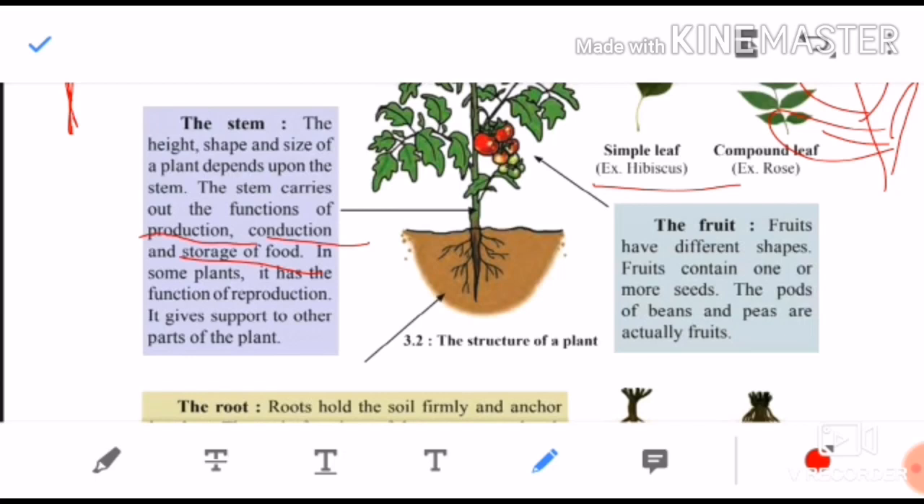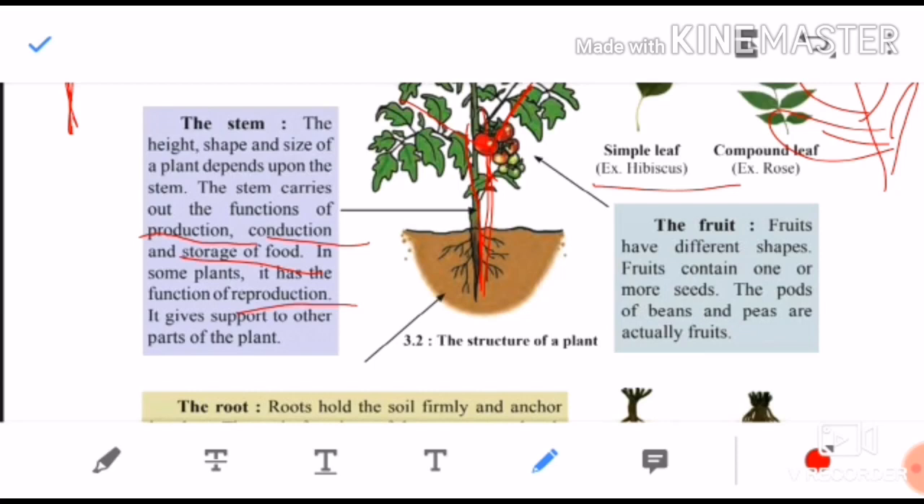Conduction means it transfers water and nutrients from the roots to the different parts. Understood, children? In some plants the stem also has the function of reproduction. It gives support. Children, the whole support of the plant depends on the stem, because branches develop from the stem, leaves develop on those branches, and on them you will find flowers and fruits.